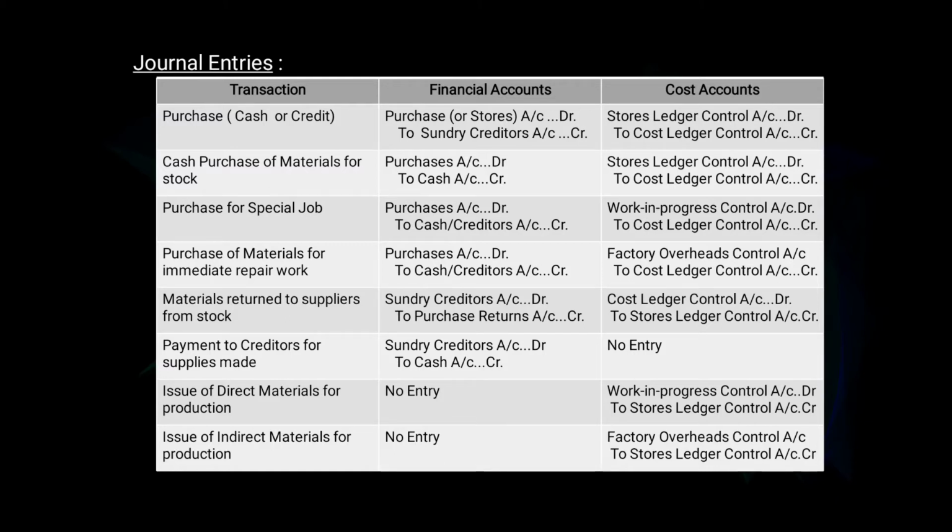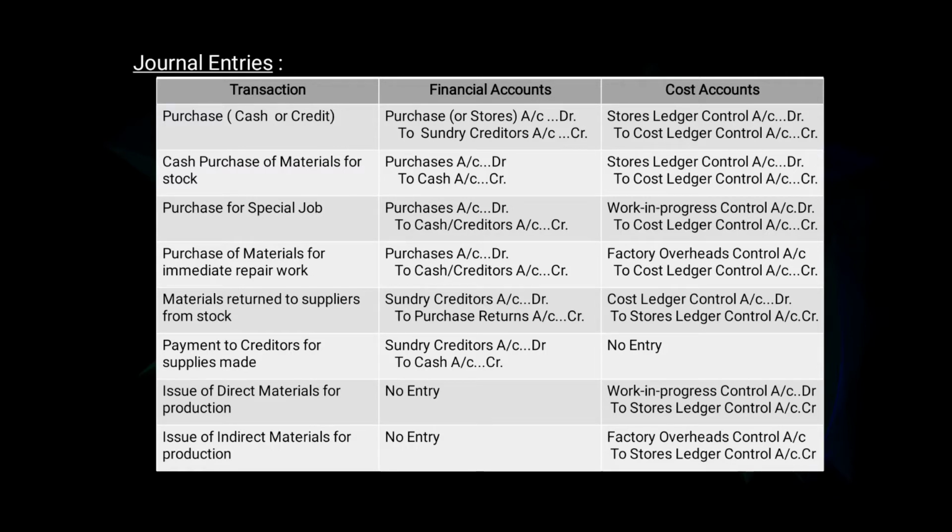Fifth, materials returned to suppliers from stock. So the journal entry in financial account will be sundry creditors account debit to purchase returns account. In cost account, the journal entry will be cost ledger control account debit to stores ledger control account.